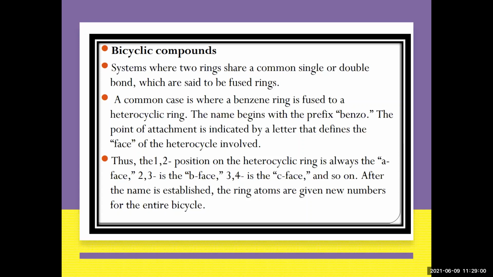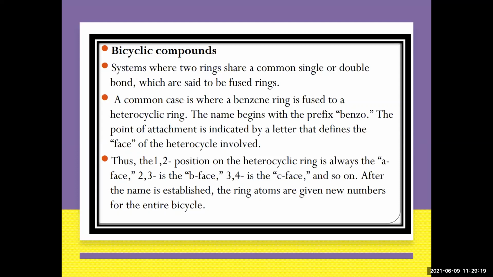Between elements 2 and 3, it is known as B. Between 3 and 4, it is known as C. Between 4 and 5, it is known as D. Between 5 and 6, it is known as E. And between 6 and 1, it is known as F. So the position at which it is attached is known as the phase.